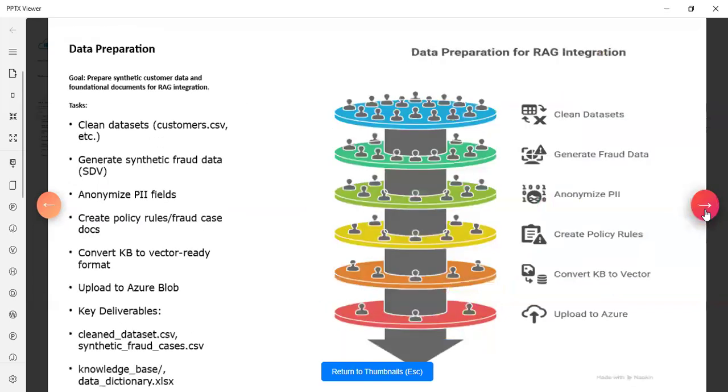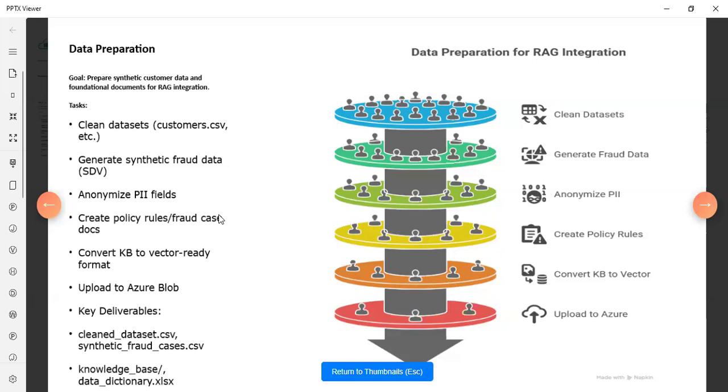Next is data preparation. Focusing on laying the groundwork with the data preparation, our goal is to create clean and synthetic customer data and the foundational document for the RAG, retrieval augmented generation. We have a clean data set, suppose customer.csv. It is our clean data set, and we generate the synthetic fraud cases using SDV. Why use SDV? SDV is used to mimic the real-time data. That's why we use SDV.